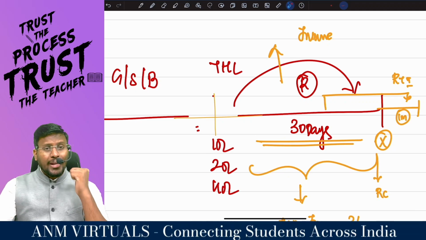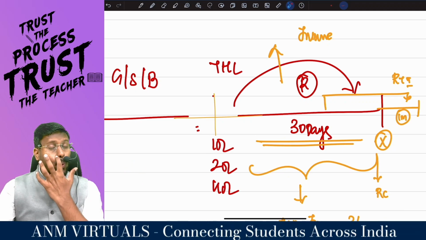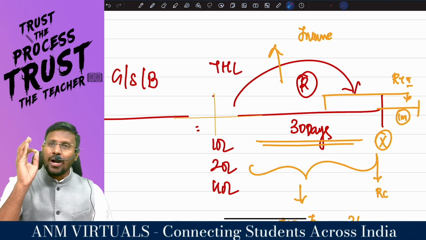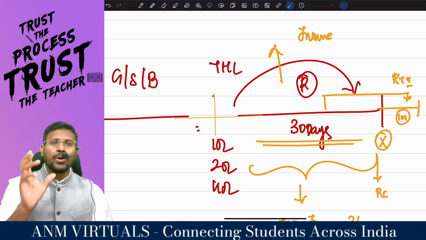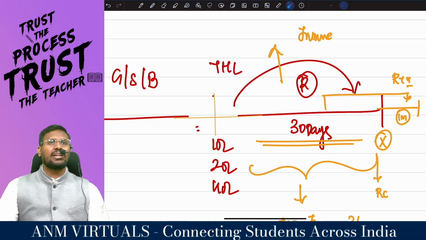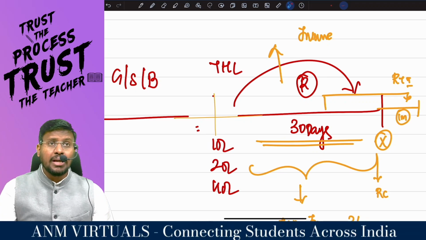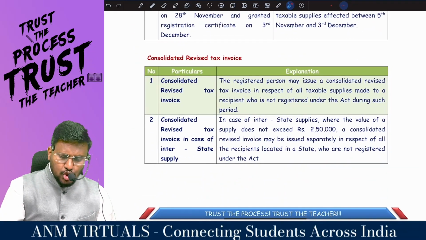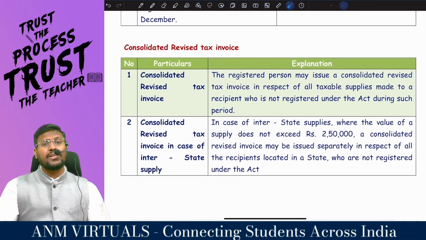ITC. In order to take ITC, you should possess a valid tax paying document. In order to have a valid tax paying document, whatever invoices you have issued during this intervening period have to be revised, called a revised what invoice? Tax invoice. As per section 31, subsection 3, clause A. Concept clear? Coming to consolidated revised tax invoice, there is another concept called consolidated revised tax invoice.